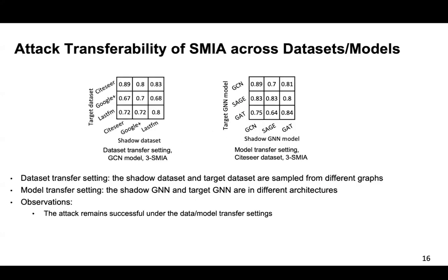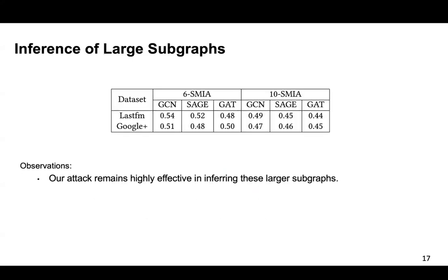The figure shows the attack performance in the data transfer setting and model transfer setting. In the data transfer setting, the shadow dataset and target dataset are sampled from different graphs. And in the GNN model transfer setting, the shadow GNN and target GNN are different, with different architectures. For both settings, we observe that the attack remains successful in both subsettings.